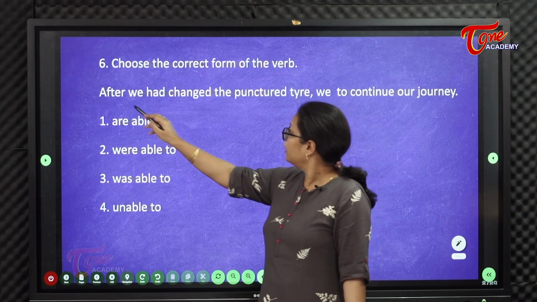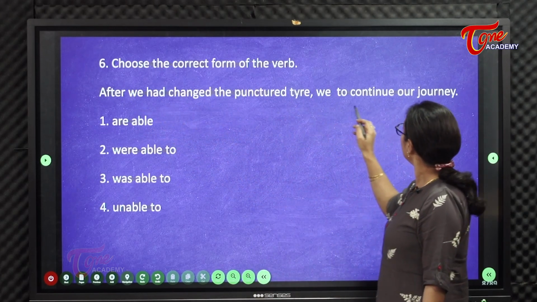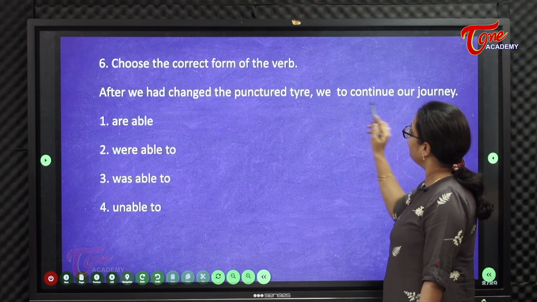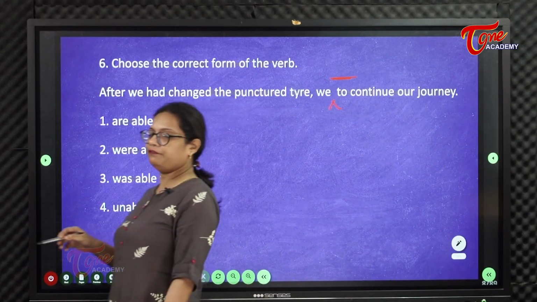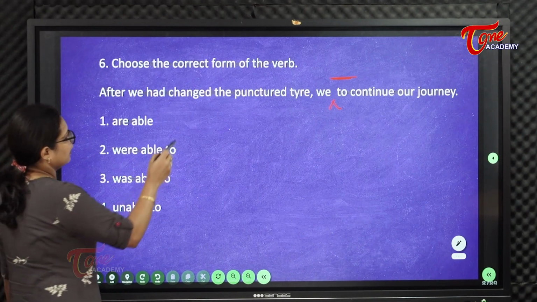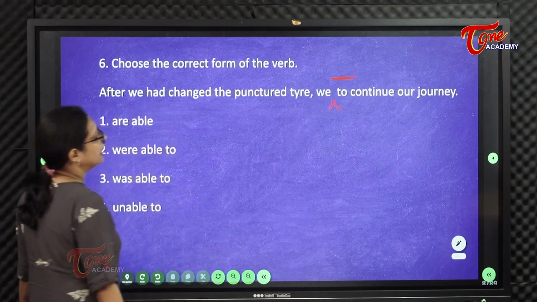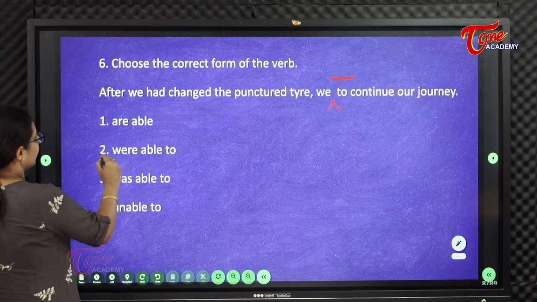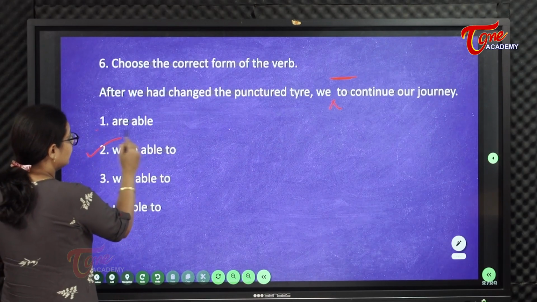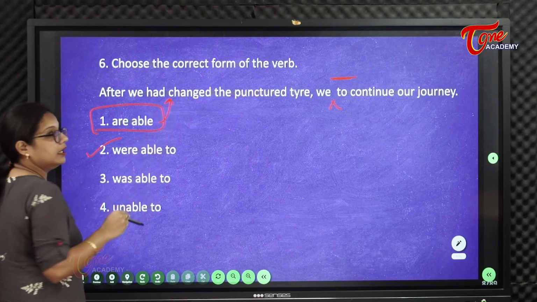విచ్ వర్బ్? After we had changed the tire, we dashed to continue our journey. After we had changed the punctured tire, we dashed to continue our journey. What could we do? We were able to. We are able to? No, because already had undi.